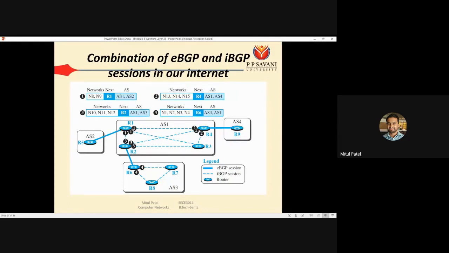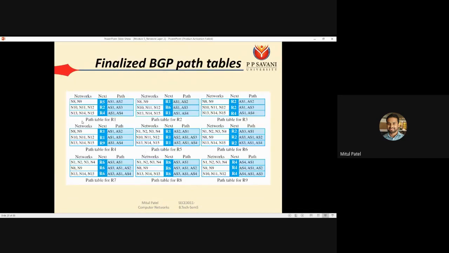Okay, so once every router has the information of all other routers, when all routers get information about all networks, R1 should get the information about N1 to N15, and R2 should also get information about N1 to N15. Until all routers get all network information, eBGP and IBGP keep going on. Finally we have a path table for each router, in which we have the path mentioned to reach any of the networks. For example, R1 should know the path to reach the networks N8 and N9.